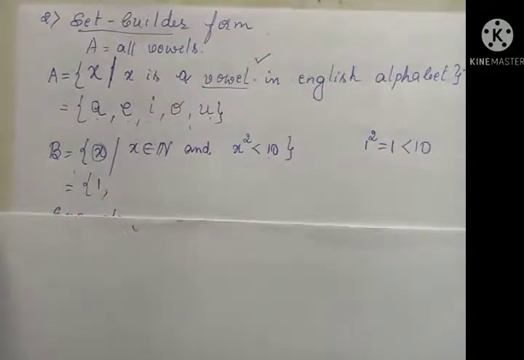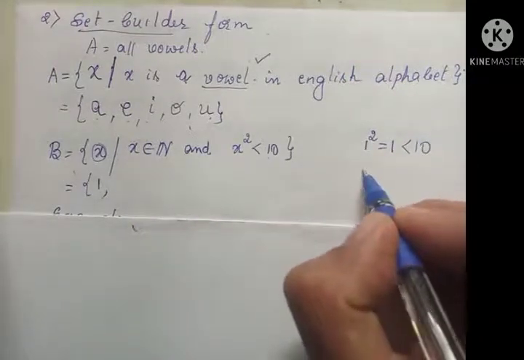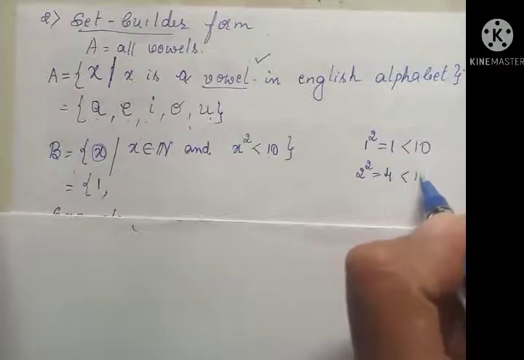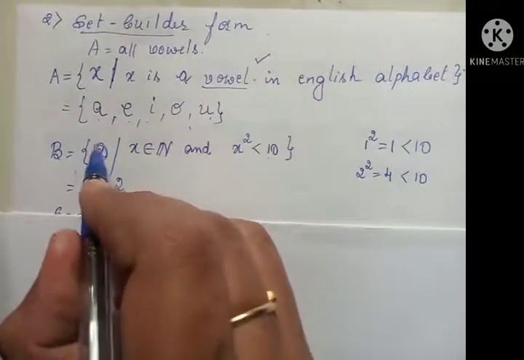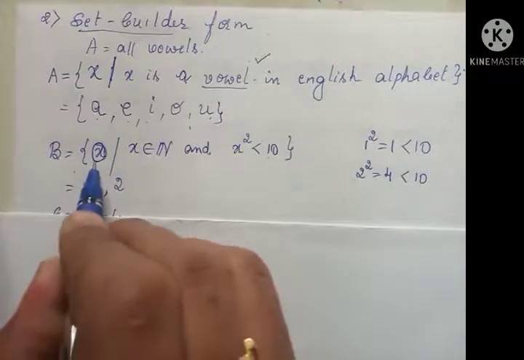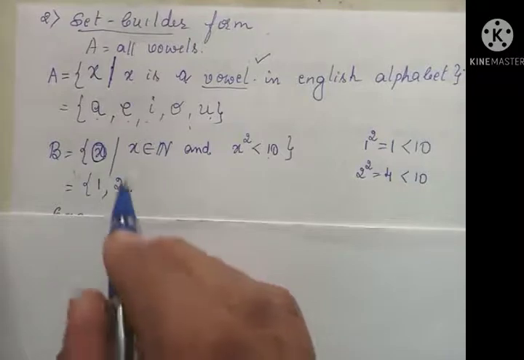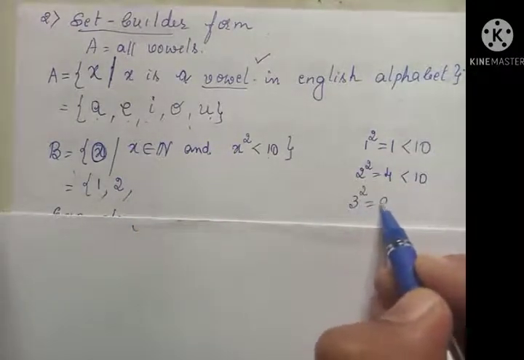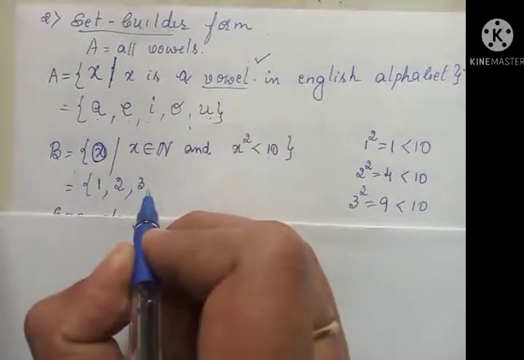Then I'll take 2. 2 belongs to N, and 2 square is 4, which is also less than 10. Yes, I can write 2, because you have to collect x here, not x square. We are collecting x. Next, 3. 3 belongs to N, and 3 square is 9, which is also less than 10. Yes, I can write 3.